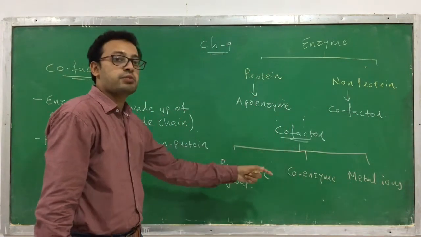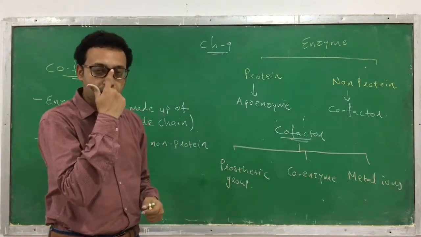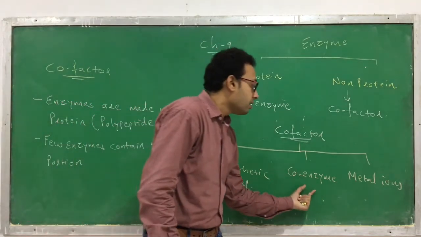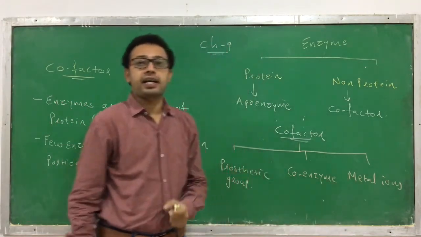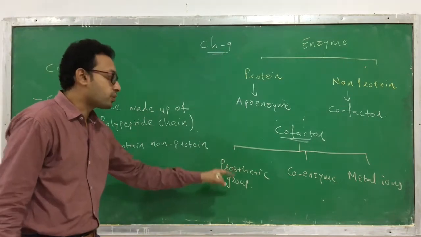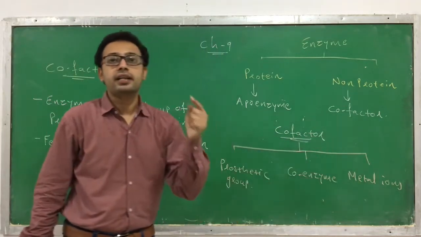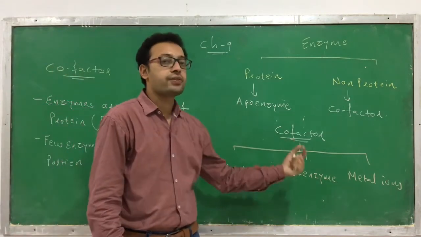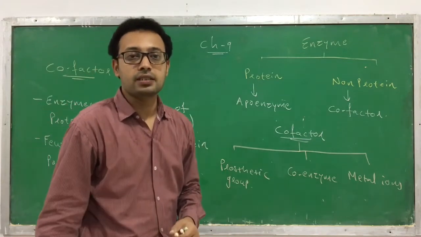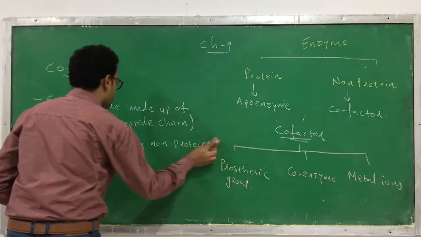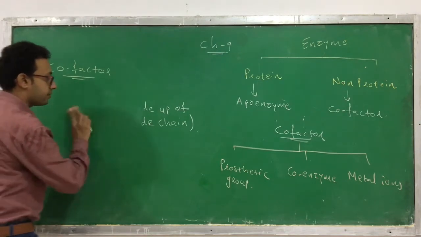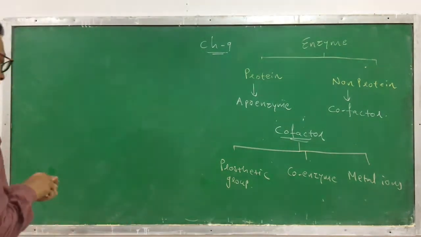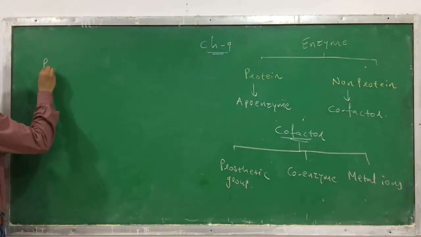So there are three types of cofactor you can find in the structure of an enzyme, the non-protein part. It may be a prosthetic group, it may be a coenzyme, or it may be a metal ion which can act as a cofactor. Now we will discuss how each one can act as a cofactor. Let's start with the first one. The first cofactor is the prosthetic group.